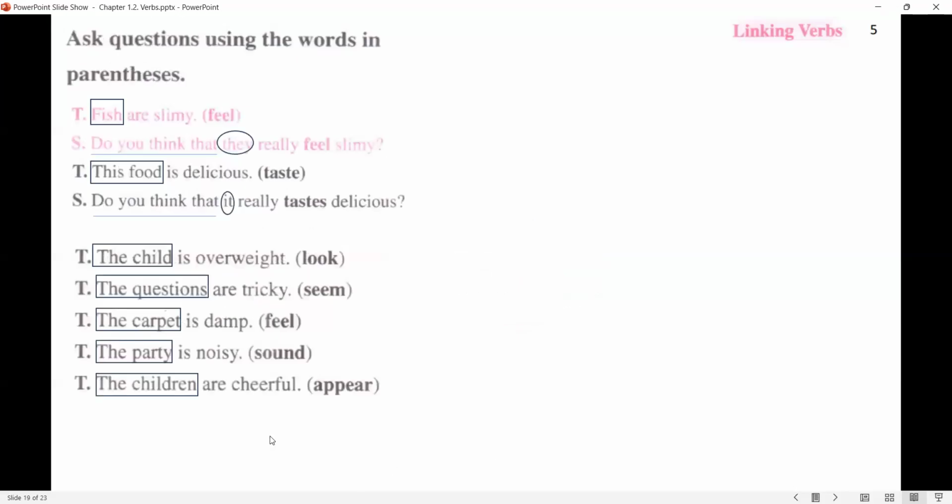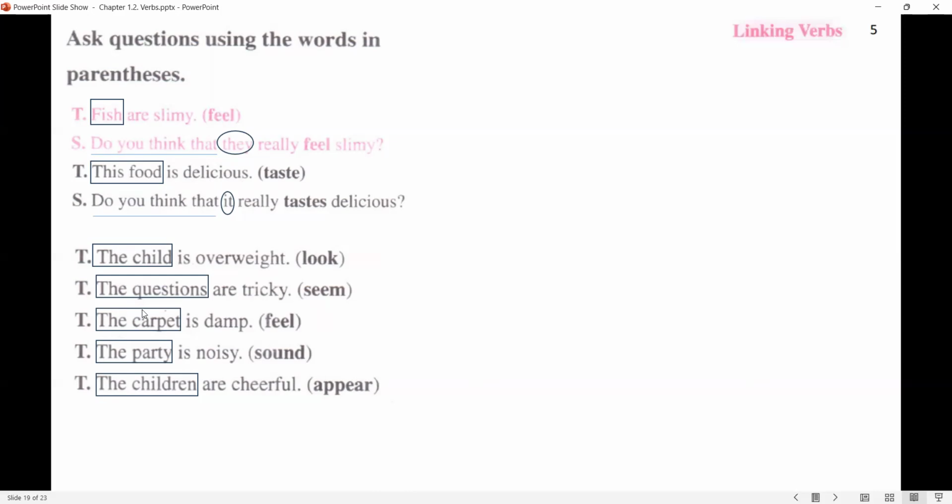In the next exercise, you're going to make questions using "do you think that" and then use a pronoun instead of the noun. Example: fish are slimy, feel. Do you think that they really feel slimy? This food is delicious, taste. Do you think that it really tastes delicious? Now pause the video, do this exercise. When you're ready, check with me.